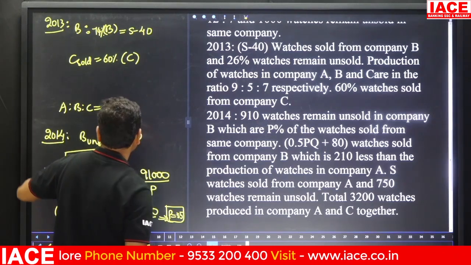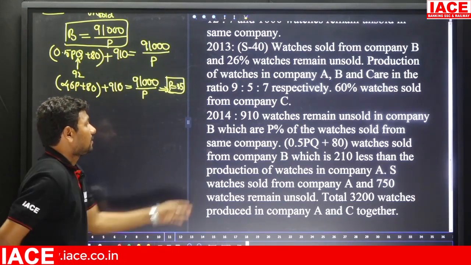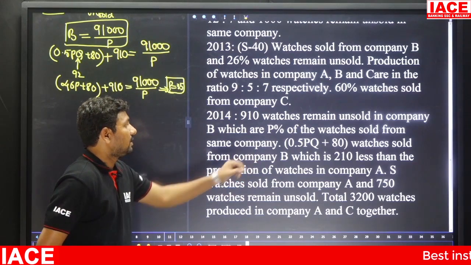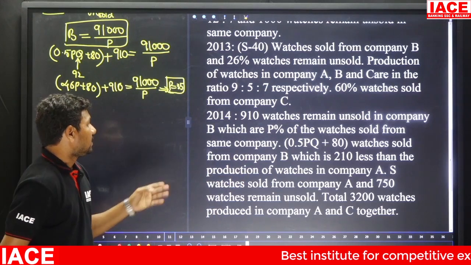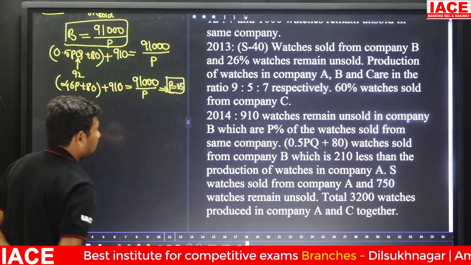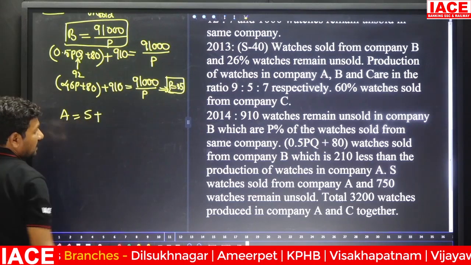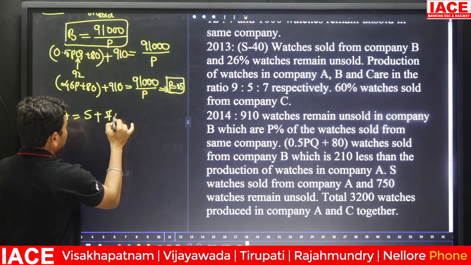And there is another condition. Watches sold from company B, which is 210 less than the production of watches in company A. Yes, watches sold from company A, and 750 watches remain unsold. Here company A is equal to S plus watches sold, and 750 is the unsold value.